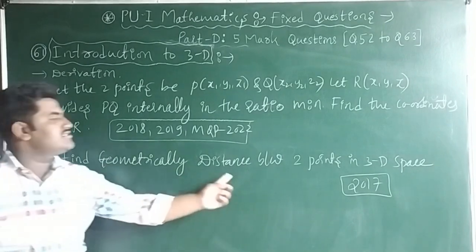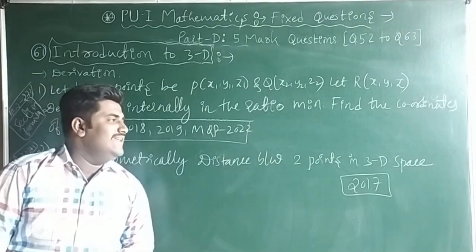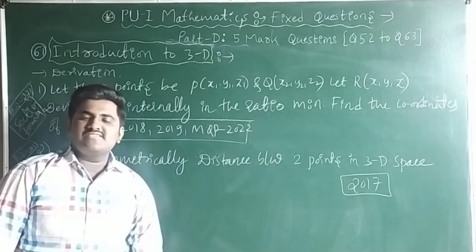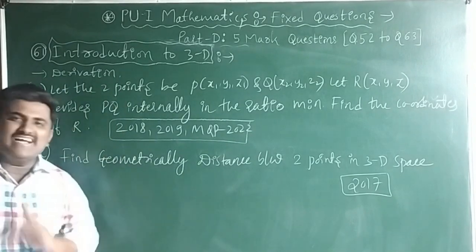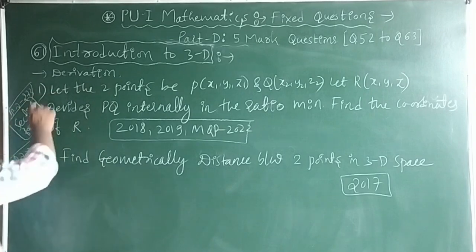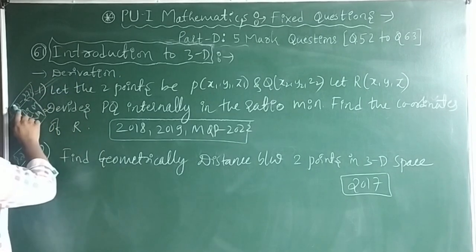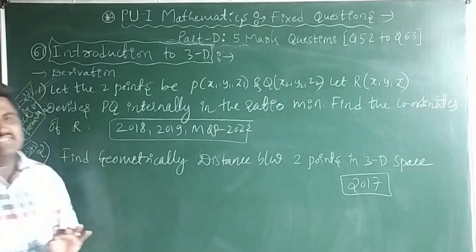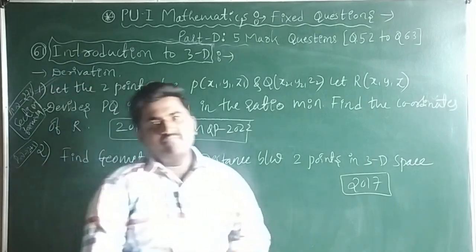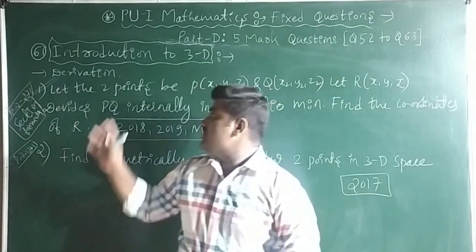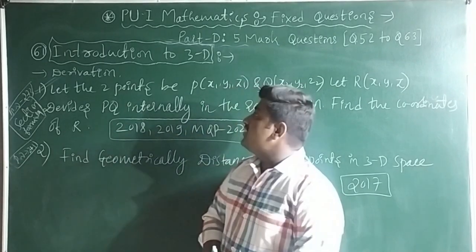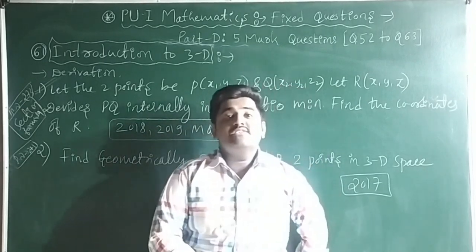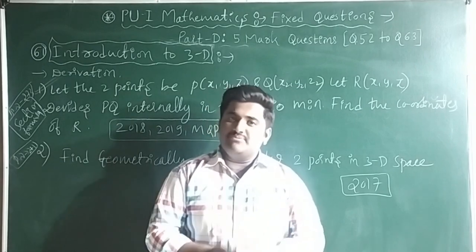Find the geometrical distance between 2 points in 3D space. This was asked in the 2017 annual examination. This is there on page number 271 in the NCERT textbook. First one, this is very important, the section formula. This is there on page number 273 in the NCERT textbook. First you will do the section formula. Definitely a fixed question from this chapter. This is question number 61 asked from the 3D chapter.